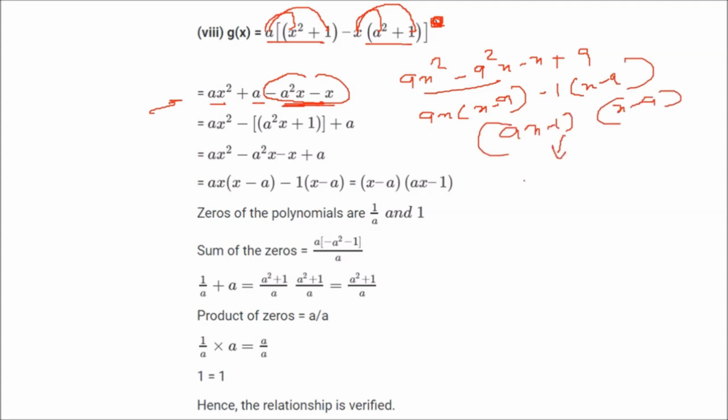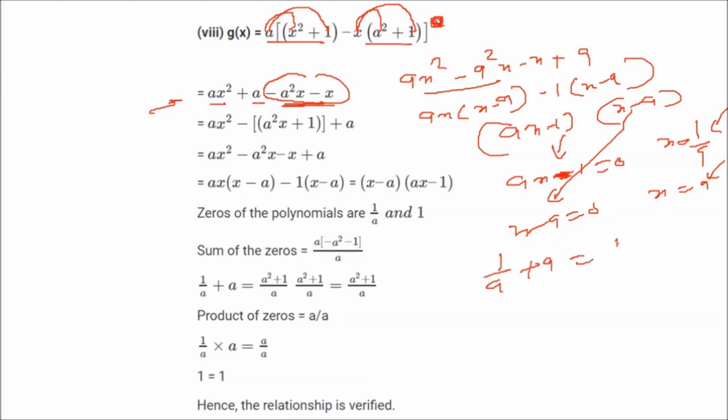Put this equal to 0, a x minus 1 equal to 0. You get x equal to 1 by a. Put this one, x minus a equal to 0, you get x equal to a. So these are the two roots. Now you can add them first. Just add them. 1 by a plus a is equal to 1 plus a square by a.